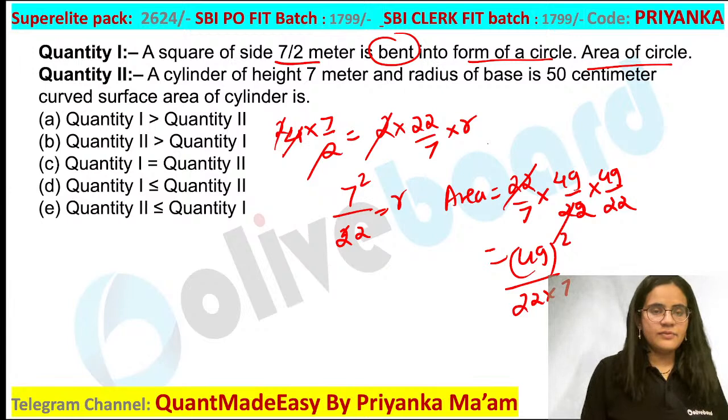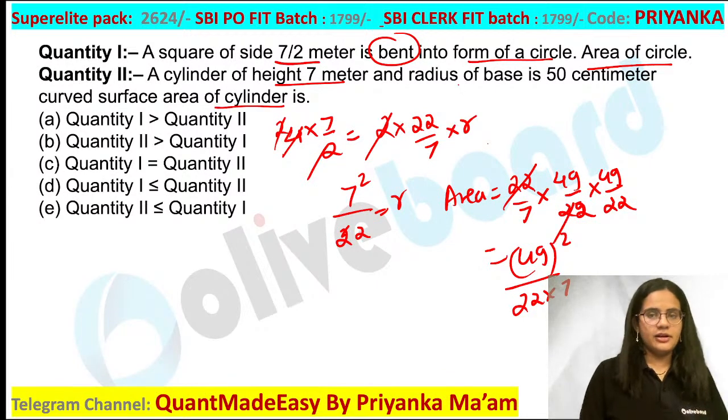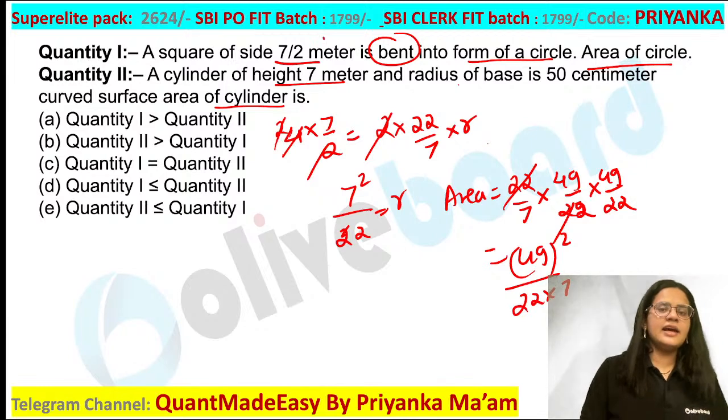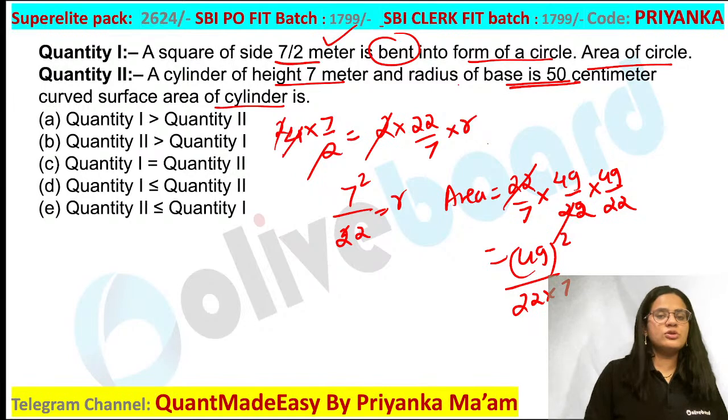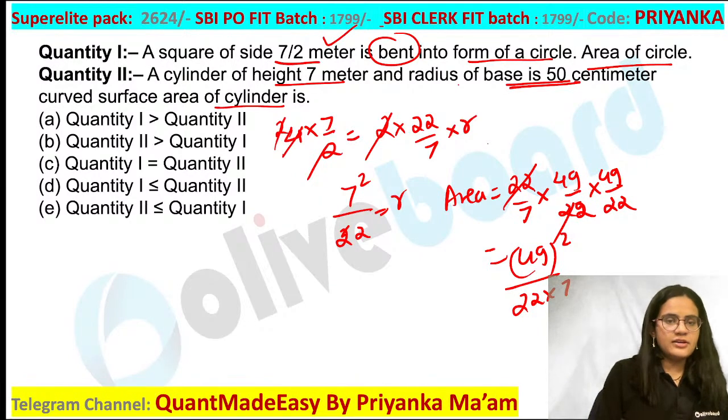And what about the second one? A cylinder of height 7 meter and radius 50 centimeter. What would be the curved surface area of the cylinder? Now you can see that here the height is provided in meter. So you have to convert this base radius also into meter, guys. So what is the curved surface area?